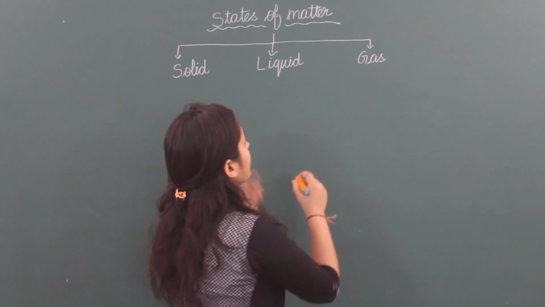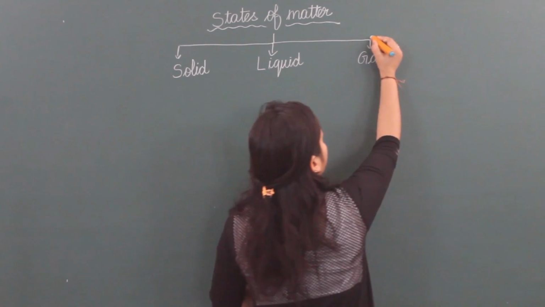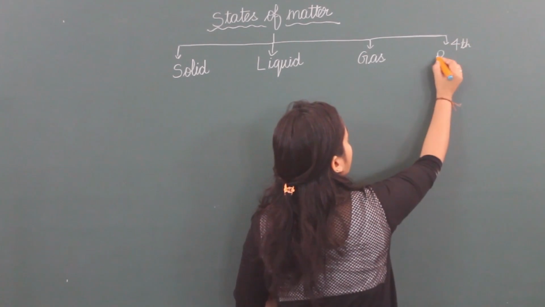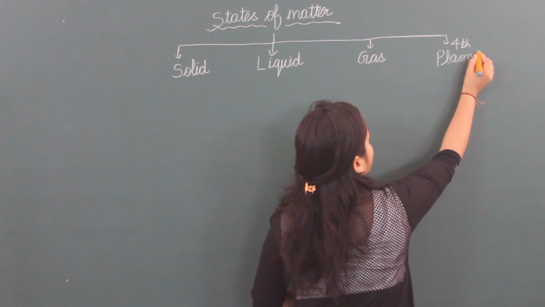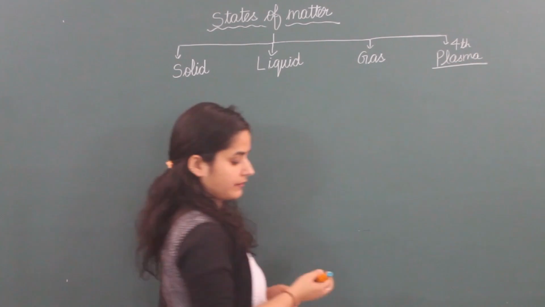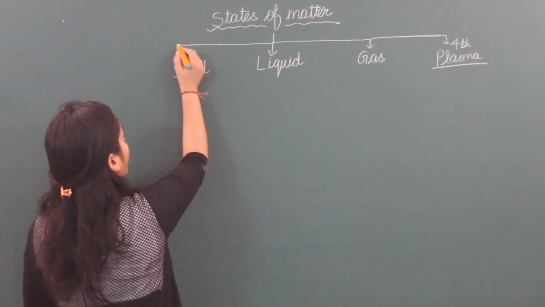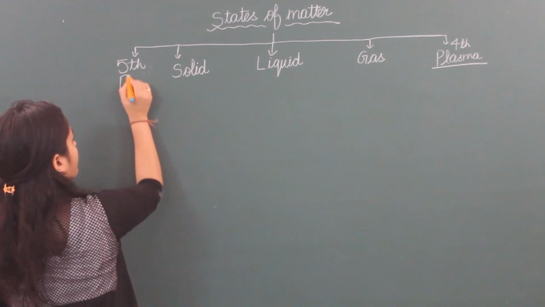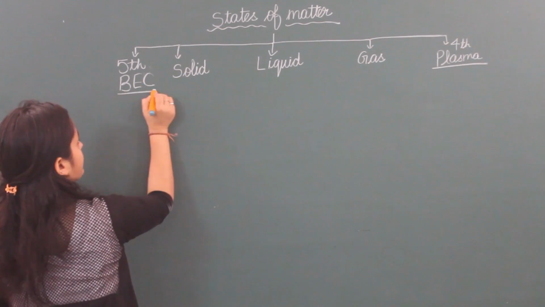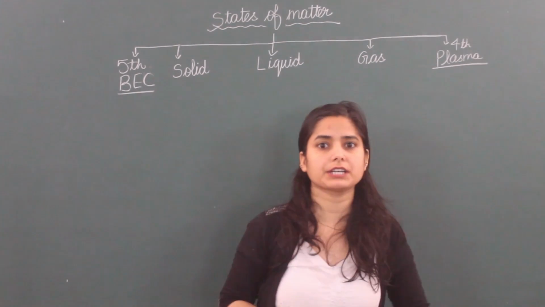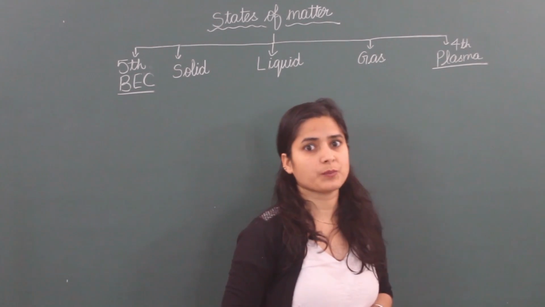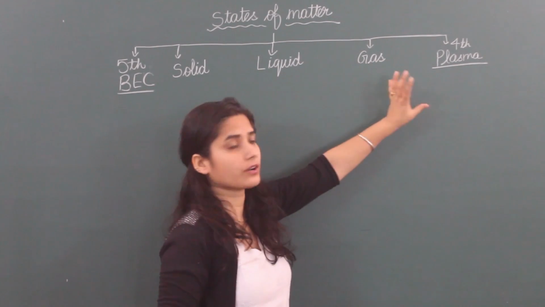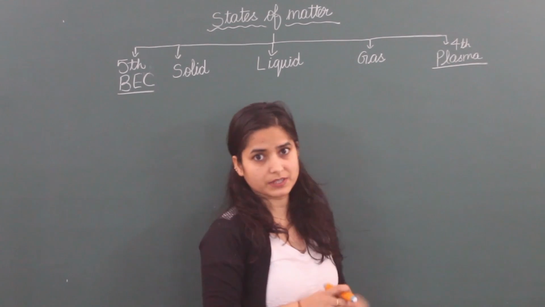So those states are: the fourth state of matter is known as plasma, that we have to study today. And the fifth state of matter is BEC. So these two we have to study in detail. What is plasma? I have written it after gas because I will compare this with gas.